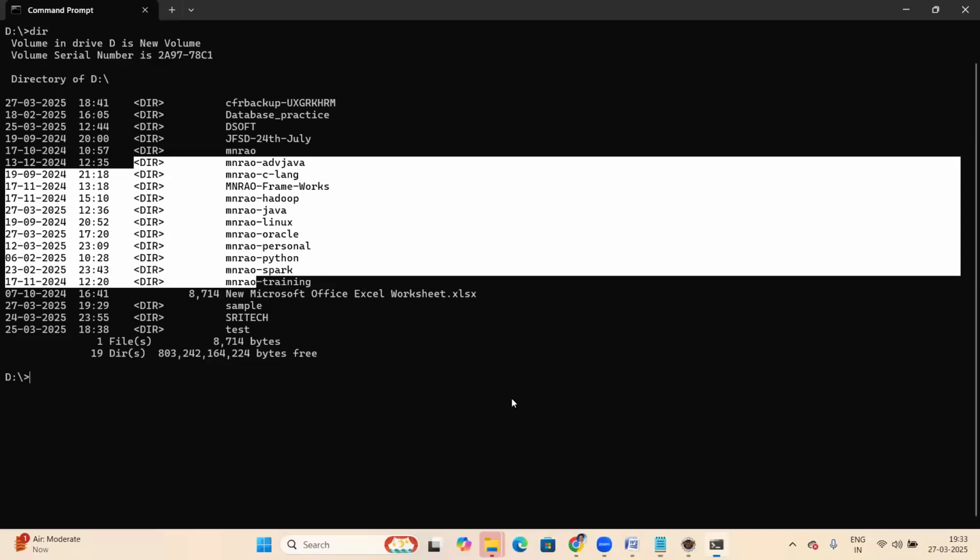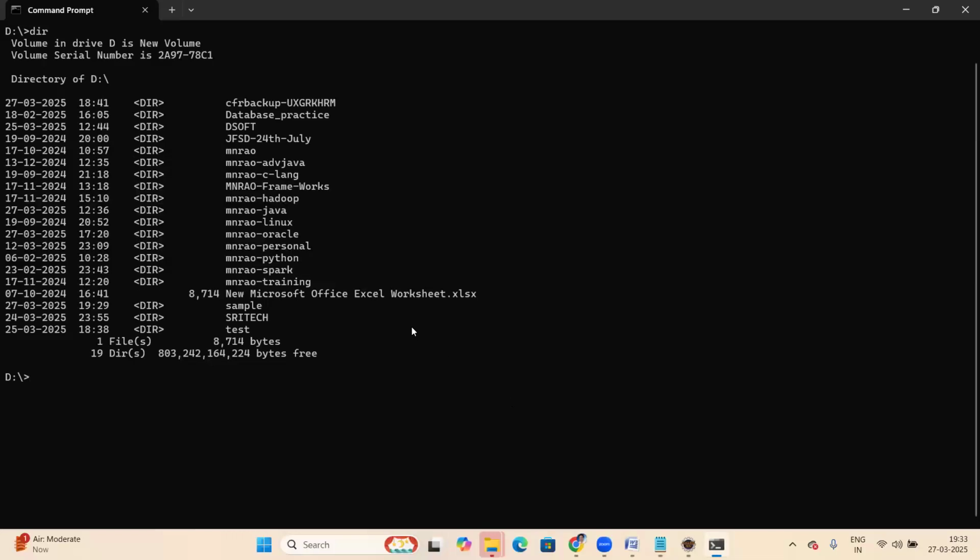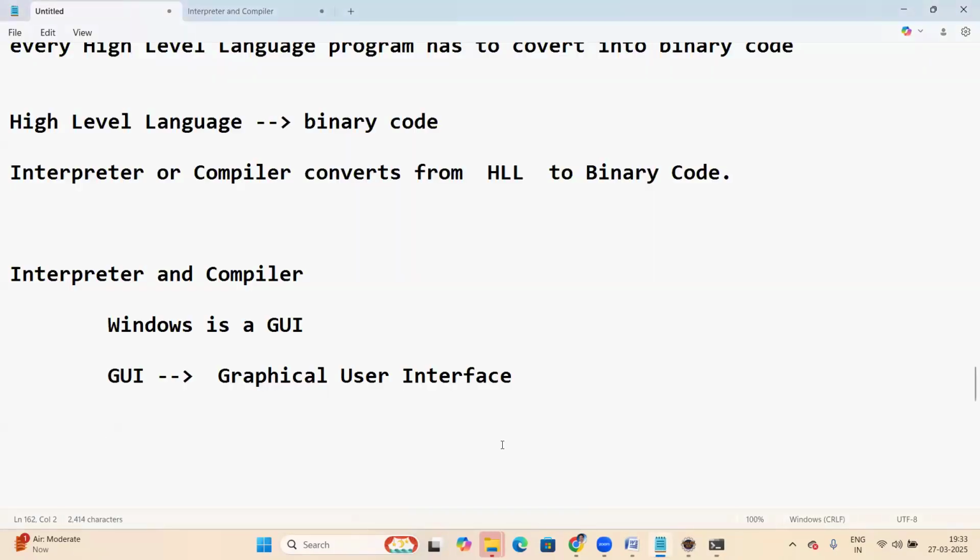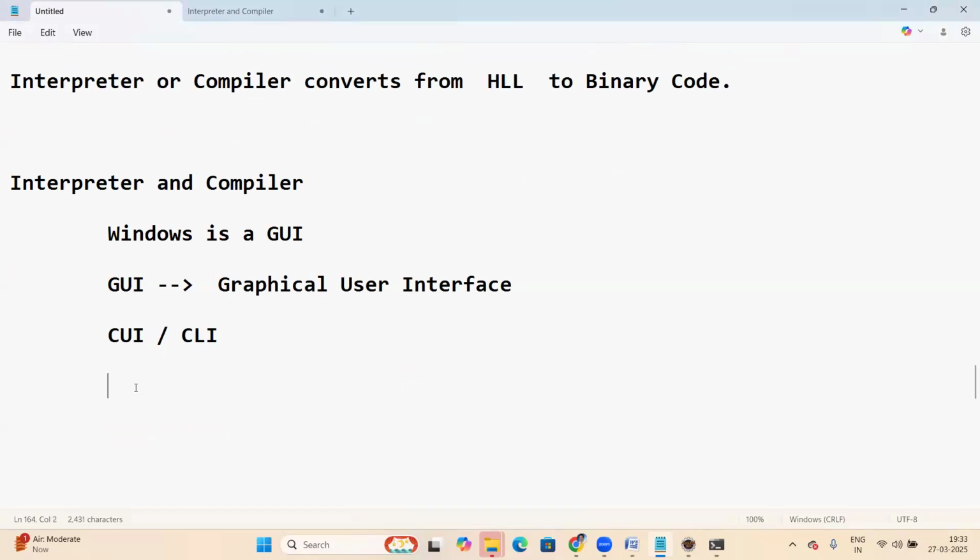This command prompt, the command line, is a character user interface, CUI, or we can say CLI also. These are the basics of software. CUI stands for character user interface.